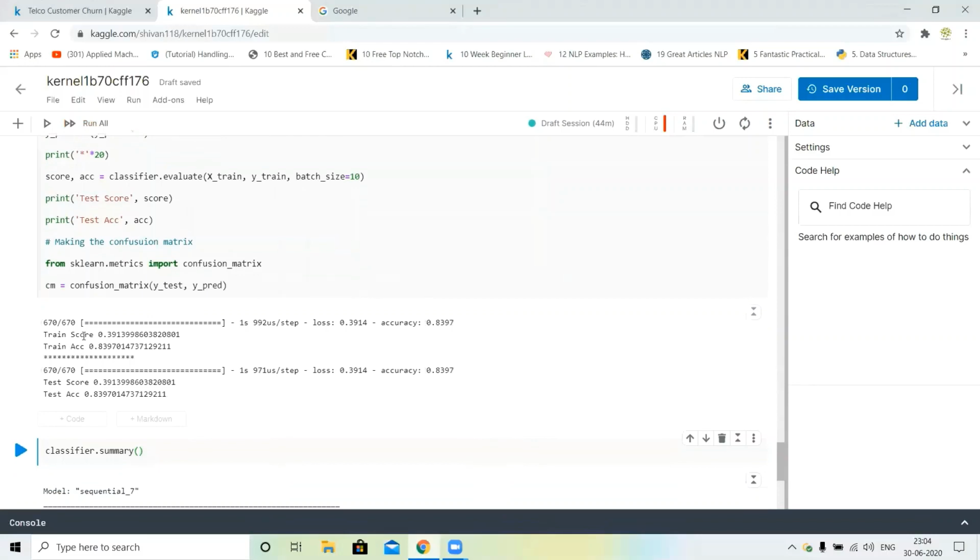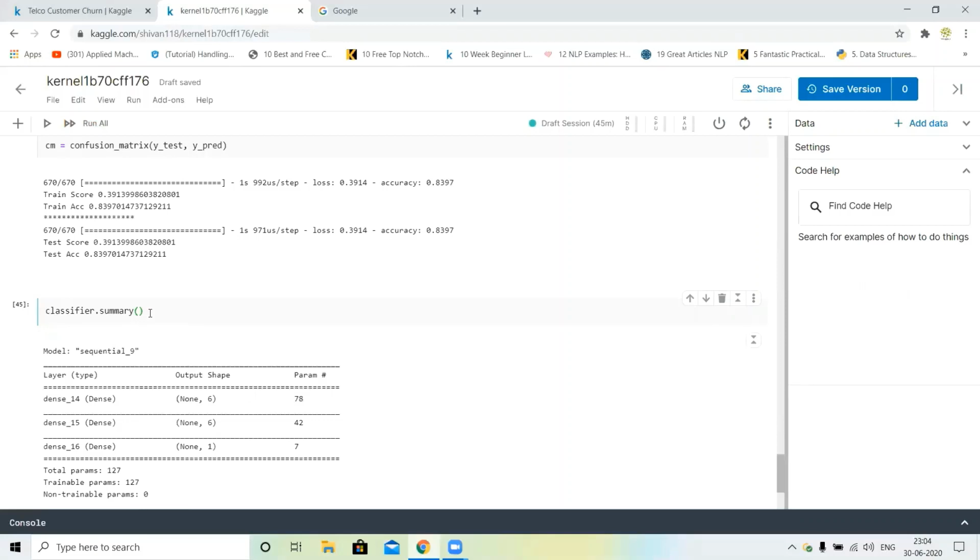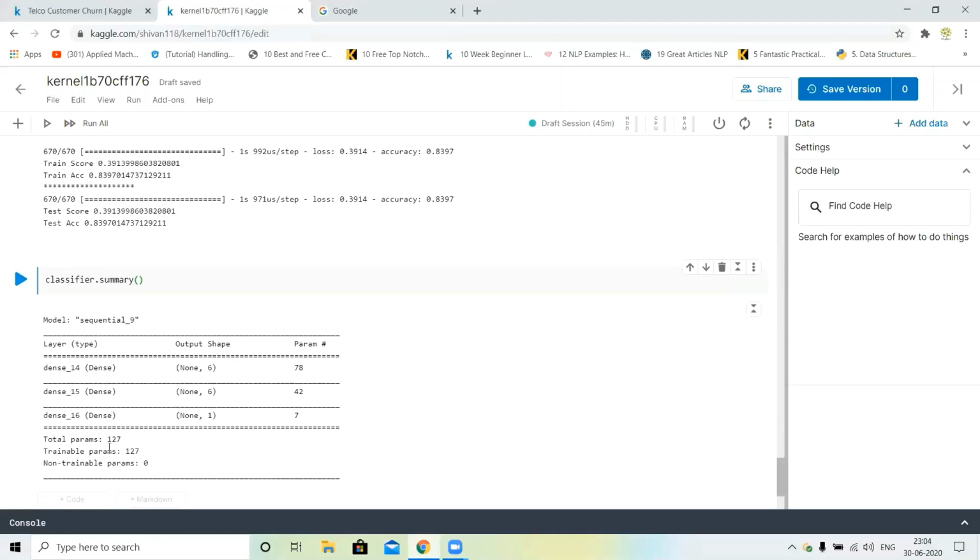Okay, you can see this is our train score 39%, and also test score is 39%. Next, train accuracy is 83%, and test accuracy is 83% something. Okay, next what can we do? We will check the summary of this. You can see this is our first hidden layer, second hidden layer, and this is our output. Total parameters in this project is 127 parameters. Okay, total params.